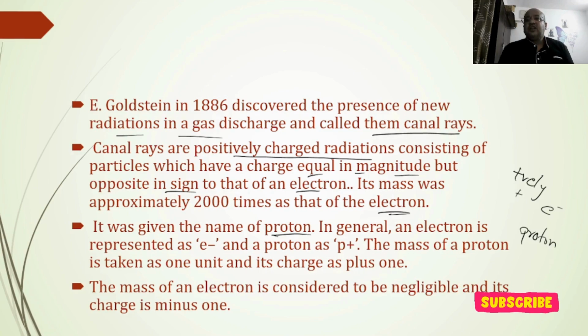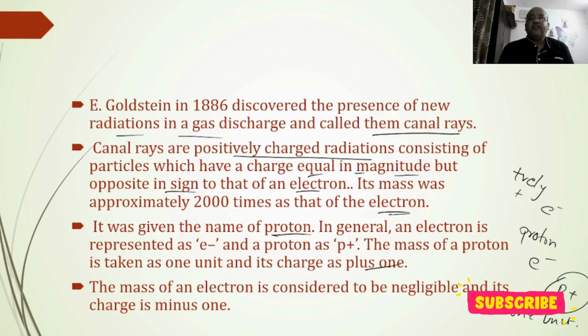In general, an electron is represented as e minus and a proton is represented as e plus. The mass of the proton is taken as 1 unit and its charge is +1.